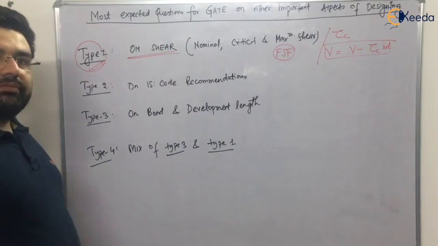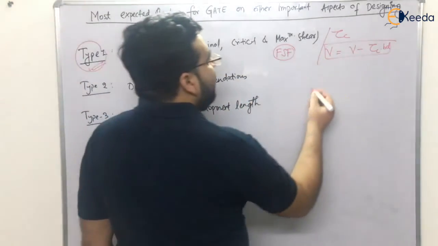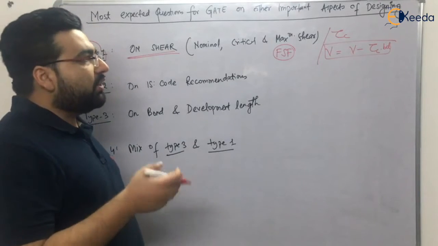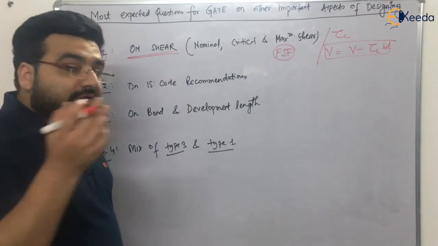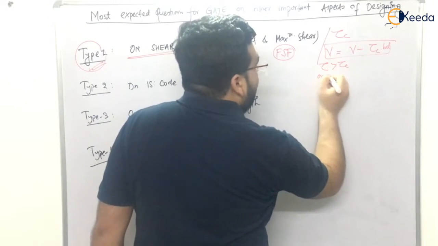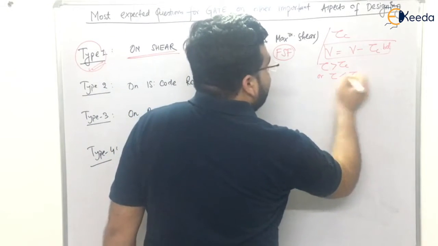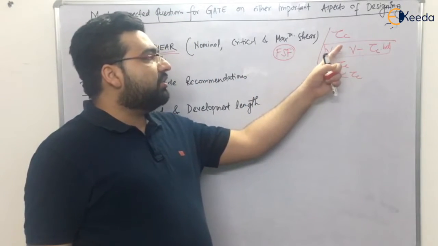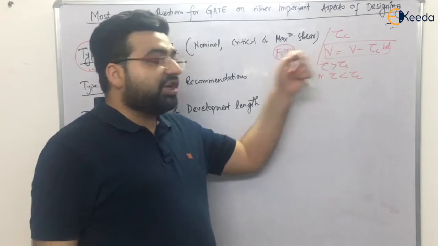It can be on shear. Sometimes the question can be like this. Let us say it is asking about the reinforcement or the shear stress that has to be provided. First of all, you have to check whether tau is greater than tau c or tau is less than tau c. If tau is greater than tau c, then shear reinforcement has to be provided based on the design shear force.